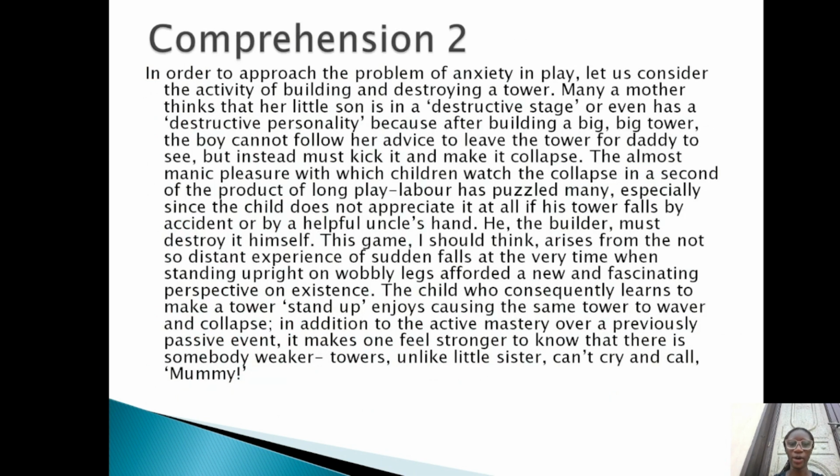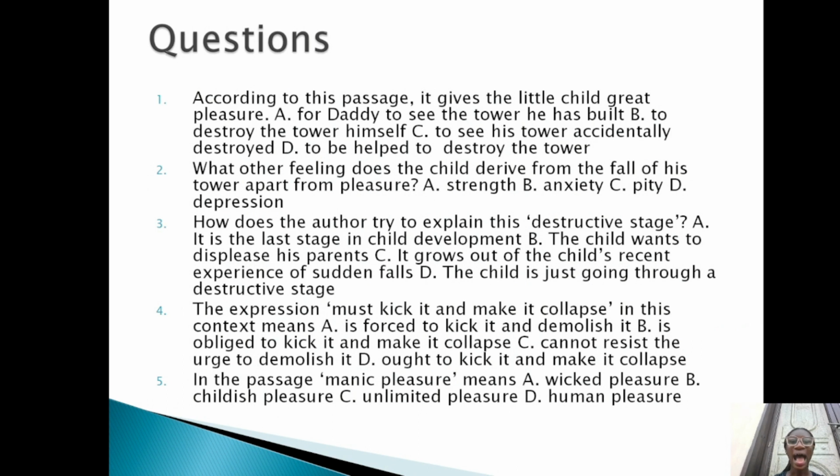Let's look at comprehension 2, but let's go to our questions first. According to this passage, it gives the little child great pleasure to do what? Now, this question is asking for details. Question 2, what other feeling does the child derive from the fall of his star apart from pleasure? We already know now. We are getting clues. We've seen tower, we've seen child.